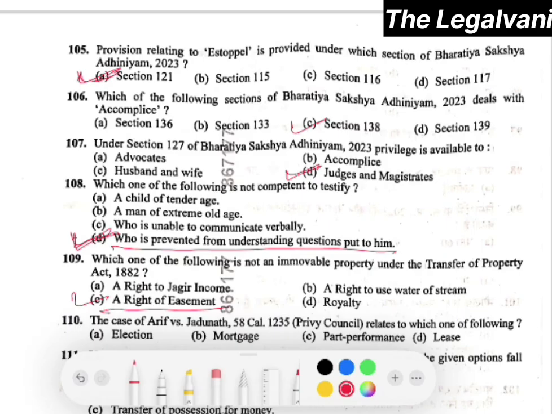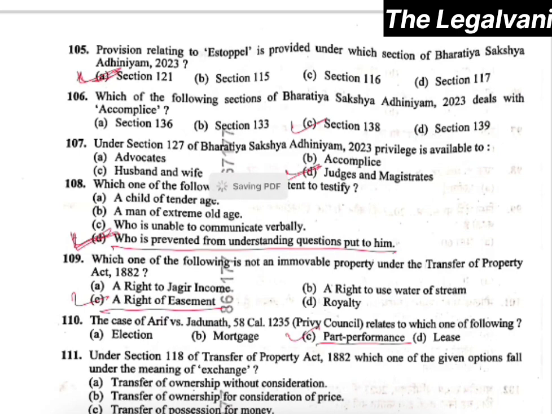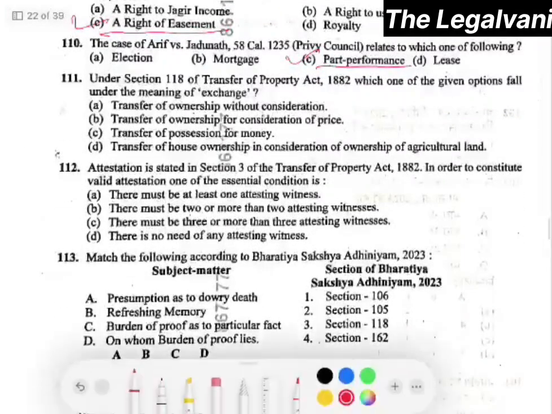Question number 110. The case of Arif versus Jadunath relates to which one of the following? Here the right answer would be option number C, that is part performance, which is given under section 53A of TPA. Moving towards 111.